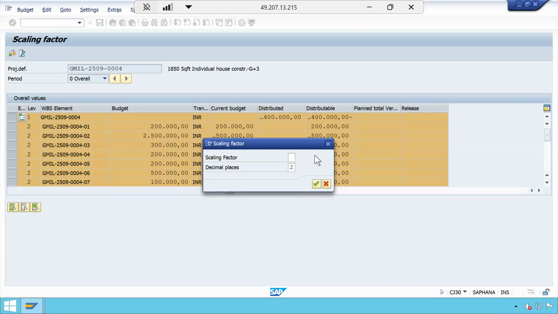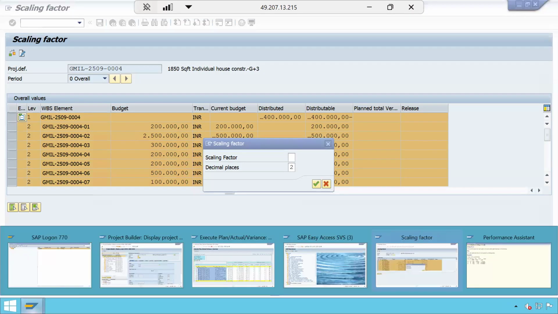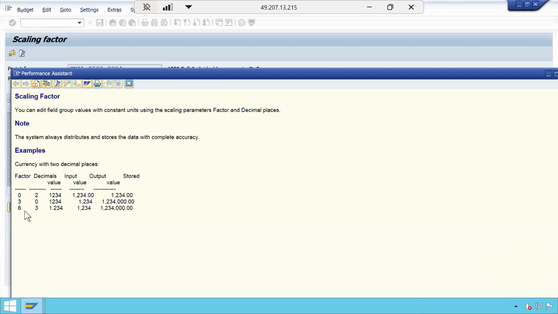The scaling factor is blank in this case. In the first scenario, the scaling factor is 0 and decimal places is 2. If you give the value, I gave 2 lakhs, and 2 lakhs has become 2 lakhs.00. This is the scenario we are doing now.